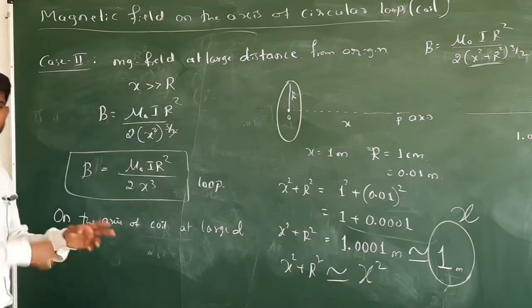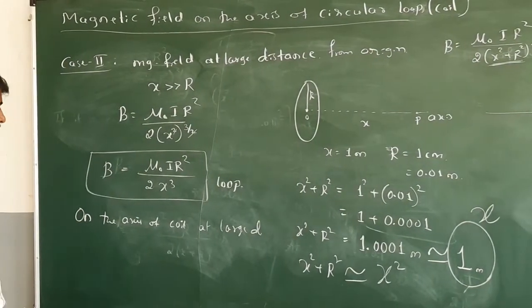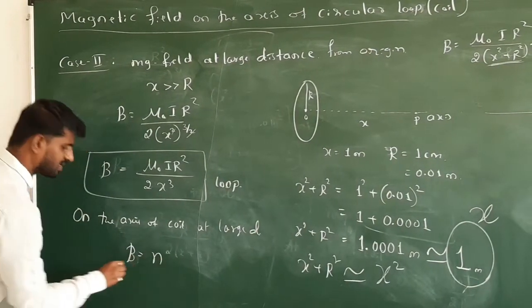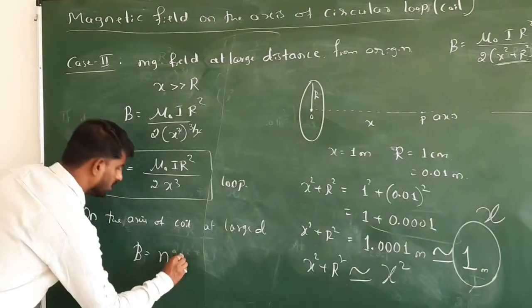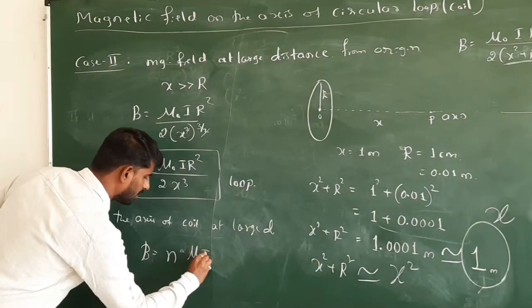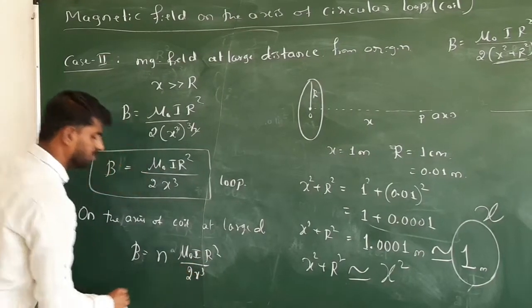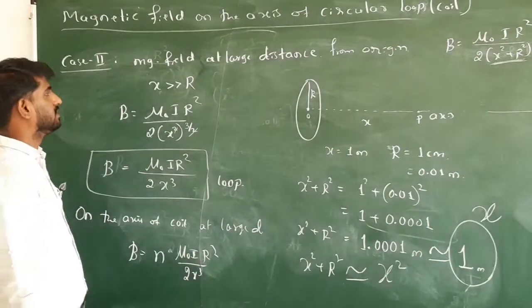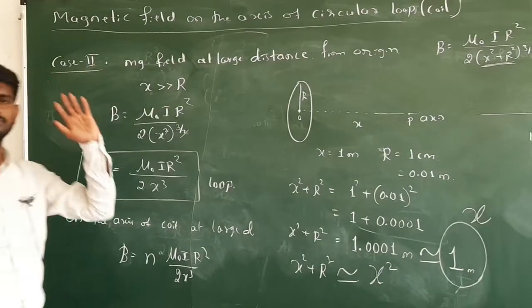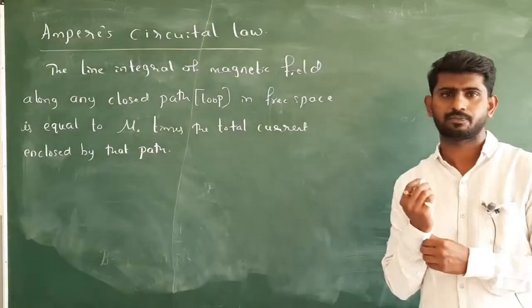If I want to apply this formula for the coil, there will be an extra multiplier n. So mu naught n I r square divided by 2x cube. This is about the magnetic field on the axis of a circular loop or circular coil.